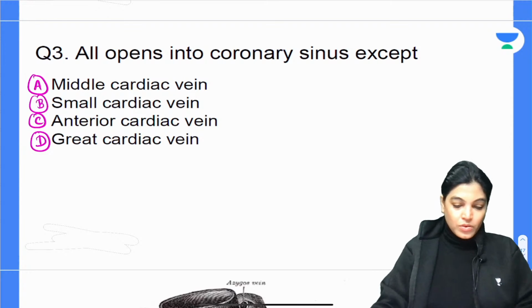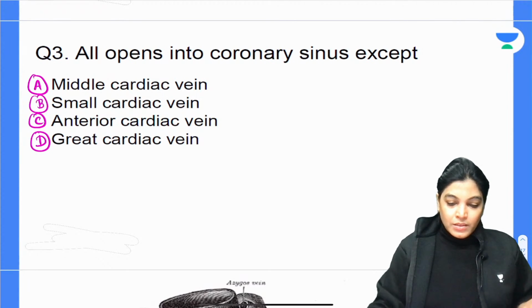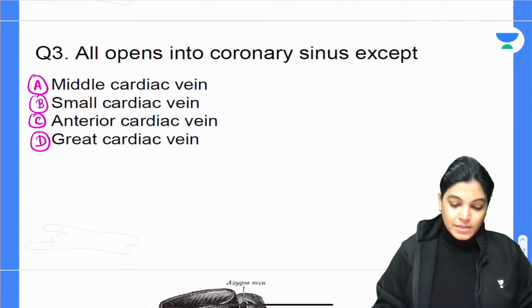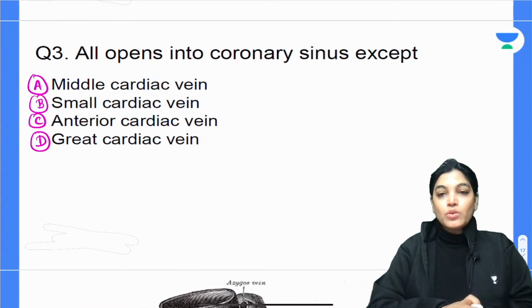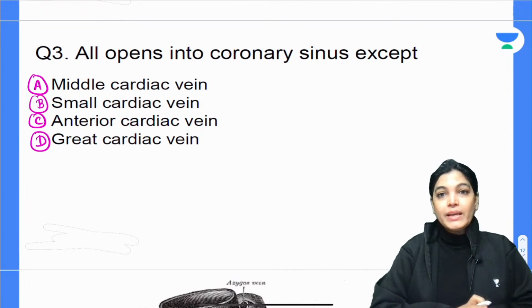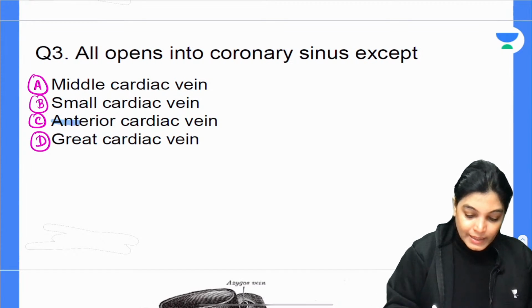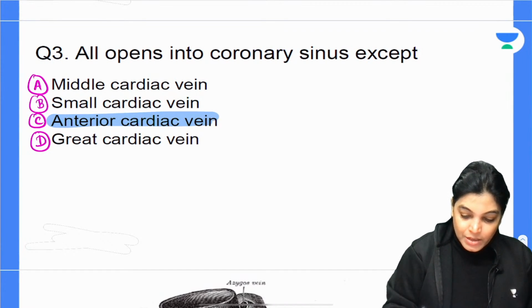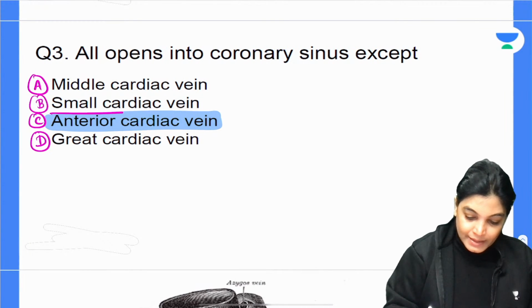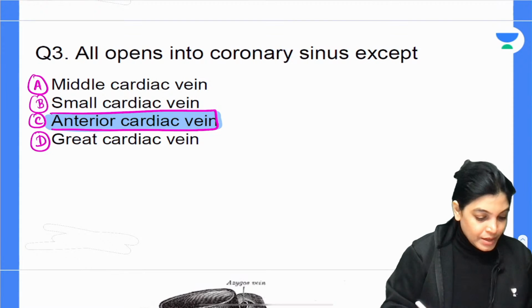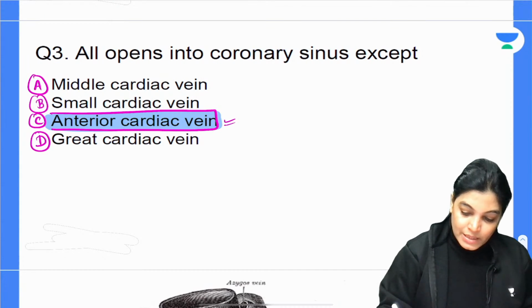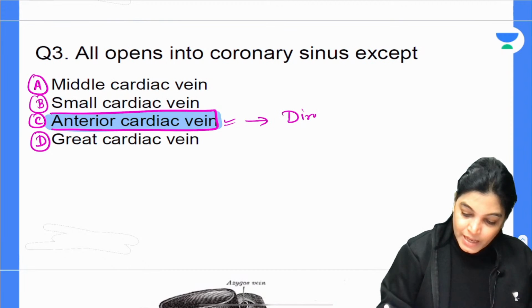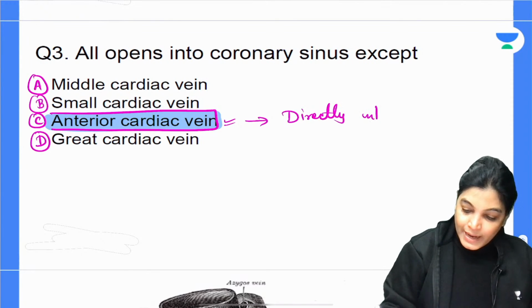So yes, waiting for your answers. If I have to mark the correct answer, the vein which is directly opening into the coronary sinus means the vein which is not opening. Here the word except has been used. So the correct answer is C, anterior cardiac vein. Anterior cardiac is the vein which is not opening into the coronary sinus. Why? Because it is opening directly into the right atrium.